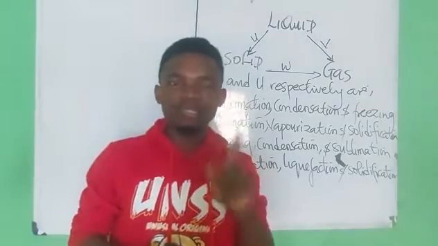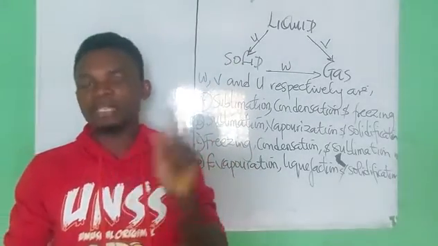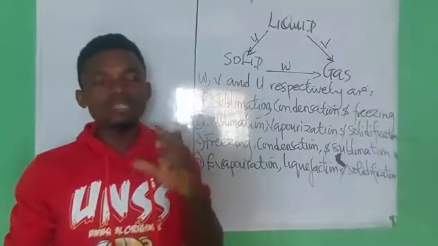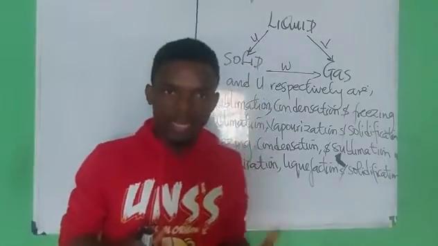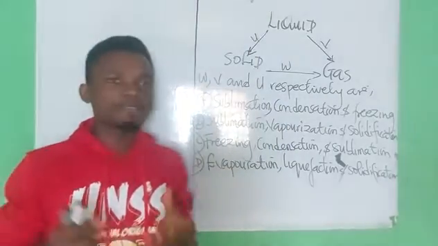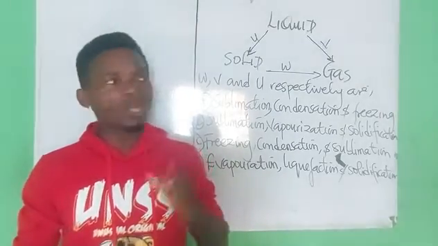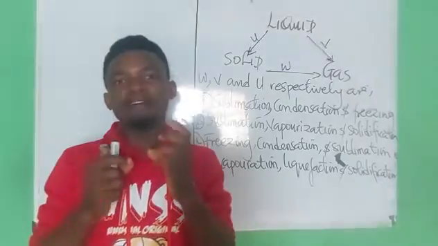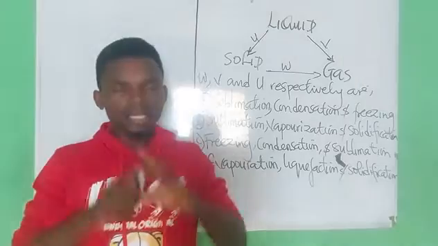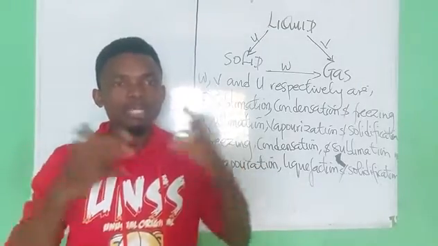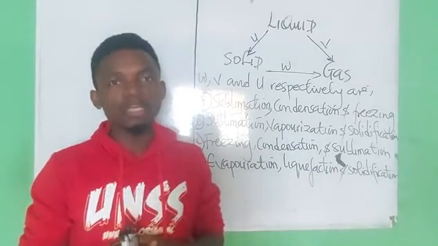Please avoid saying that matter is anything that has weight and occupies space. It is erroneous. Weight is like the force of attraction that pulls the body towards the earth. It's the force that pulls down the body, and it is a vector quantity. But mass is a scalar quantity. Now, what is mass? Mass can be defined as the quantity of matter that a body contains.